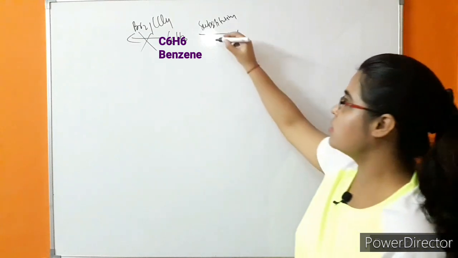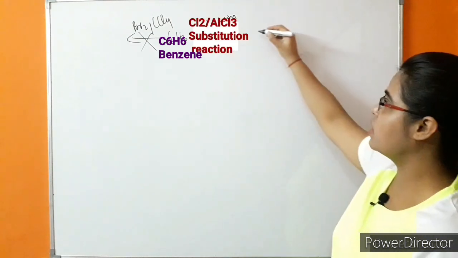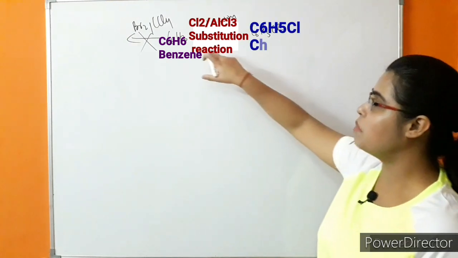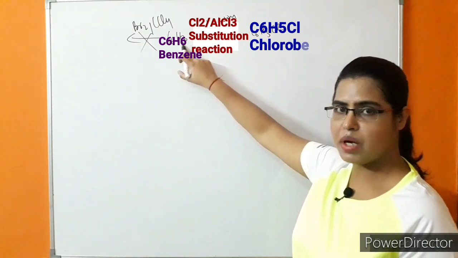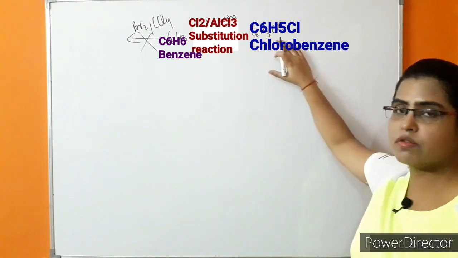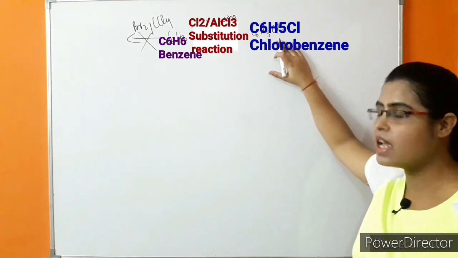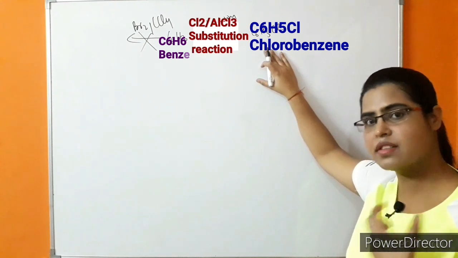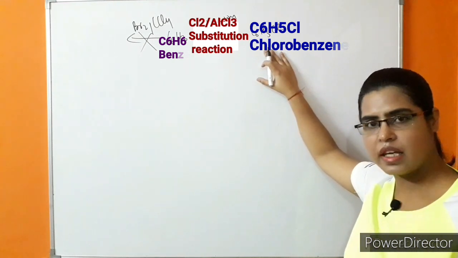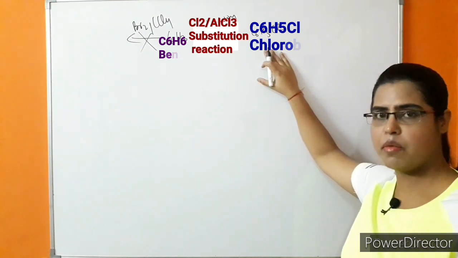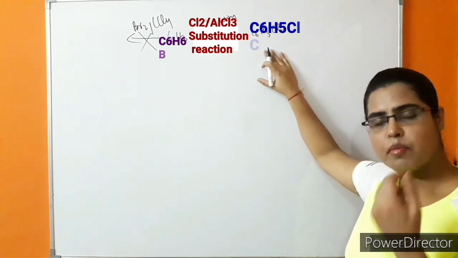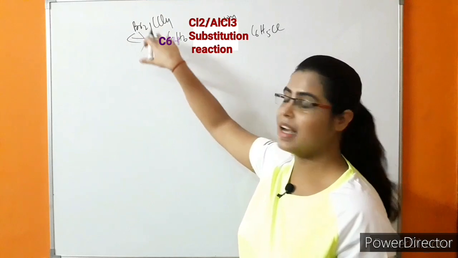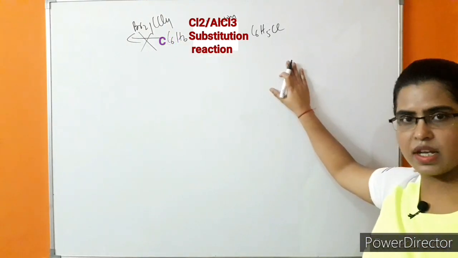So what is happening? When chlorine is reacted, C6H5Cl is formed. It means by replacement of one hydrogen by chlorine, chlorobenzene is formed. We know that this is a substitution reaction, and substitution reaction is mainly common in saturated hydrocarbons. So although the benzene ring has 3 double bonds, it does not show the property of normal alkenes. It does not show normal addition reaction, it shows substitution reaction.